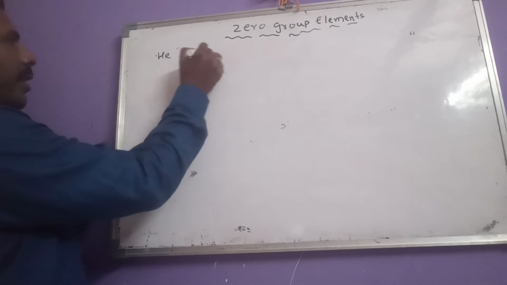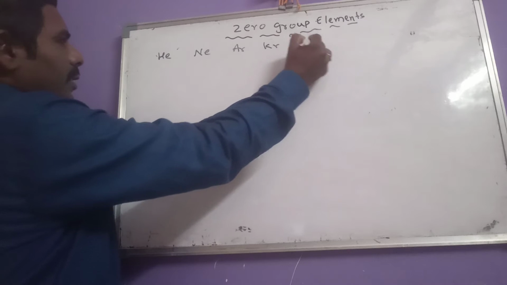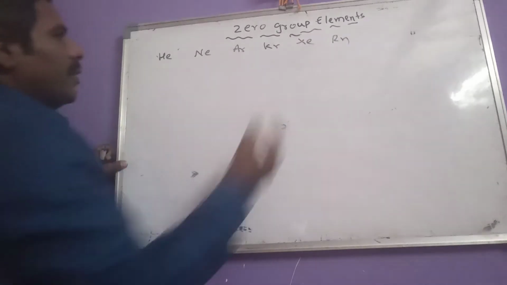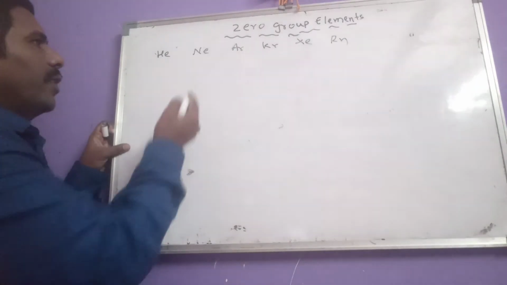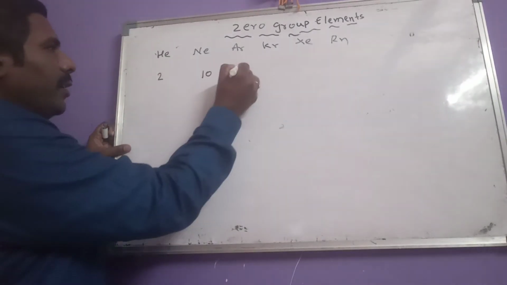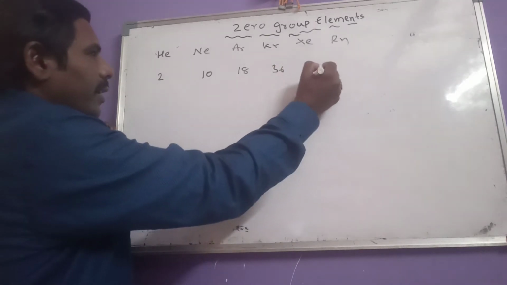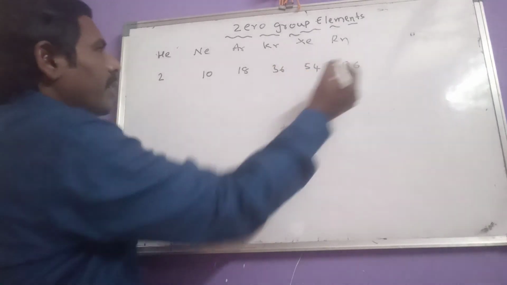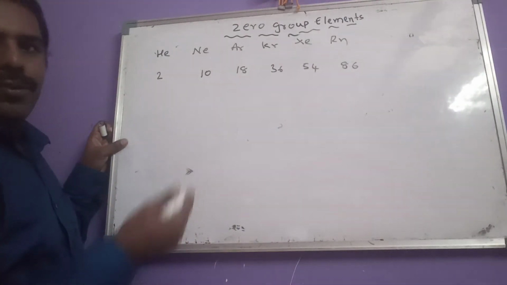Helium, neon, argon, krypton, xenon, radon. These are known as zero group elements. What are the atomic numbers? Helium 2, neon 10, argon 18, krypton 36, xenon 54, radon 86. These are the atomic numbers of zero group elements.